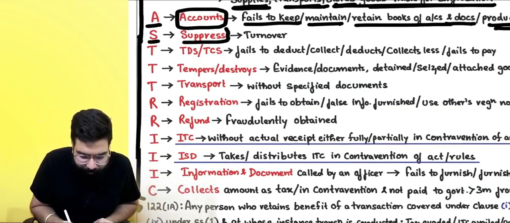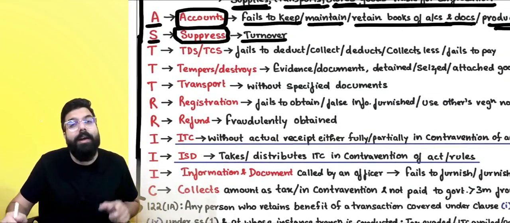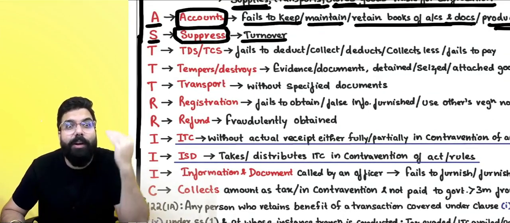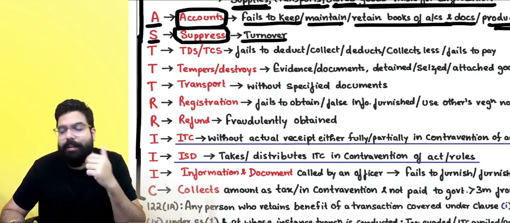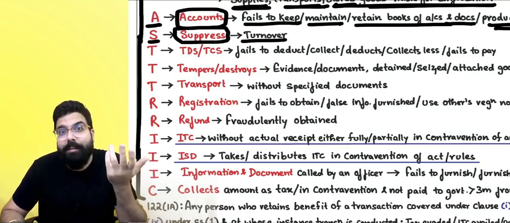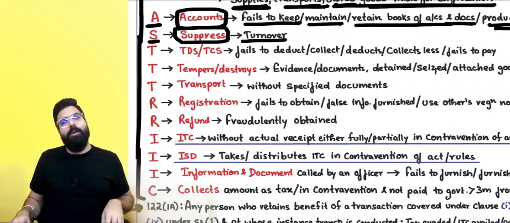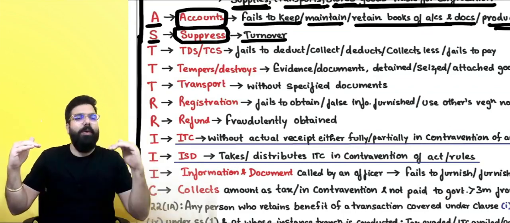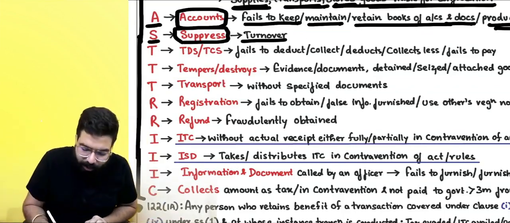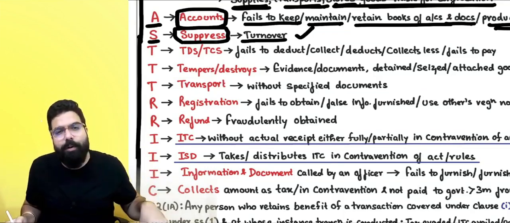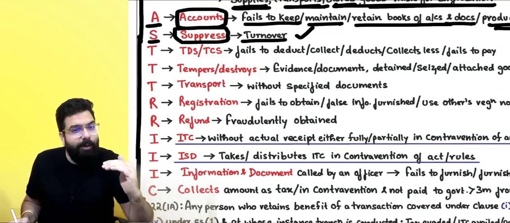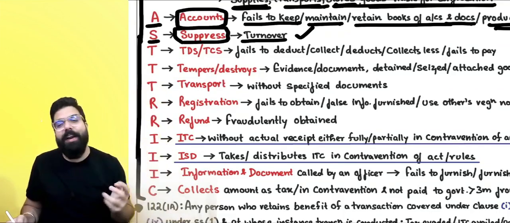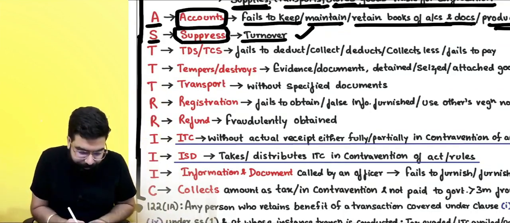As for suppressing turnover, why are you trying to suppress turnover? So that you don't meet the registration limit only? No, you are a taxable person already. Sir, I am a taxable person, but I am trying to suppress the turnover for a low output tax liability. If you suppress the turnover, then also you will be liable to a penalty of 10,000 or, by suppressing the turnover, the amount of tax you are trying to evade, whichever is higher.